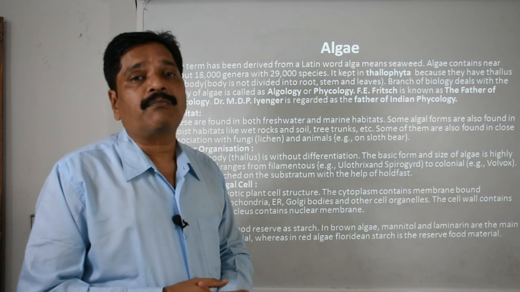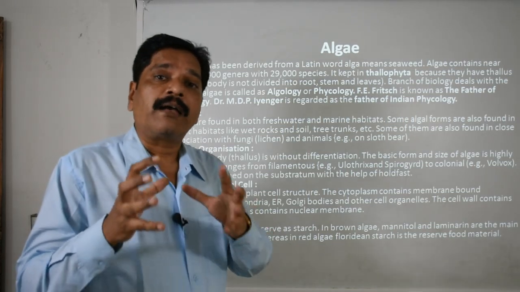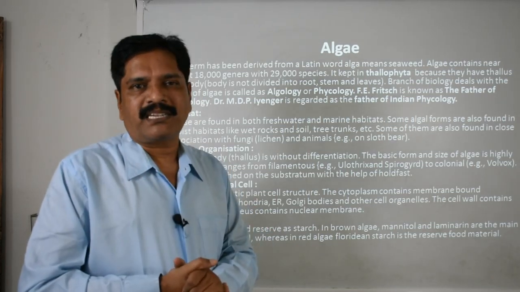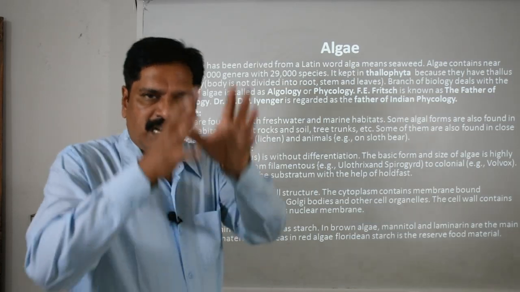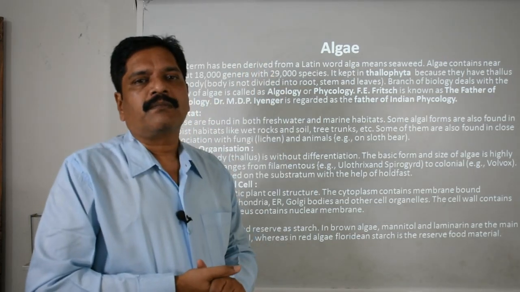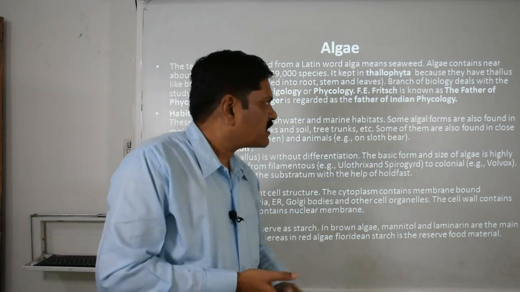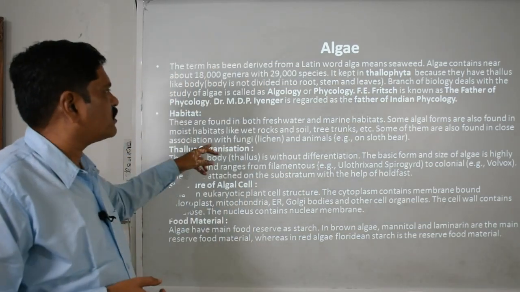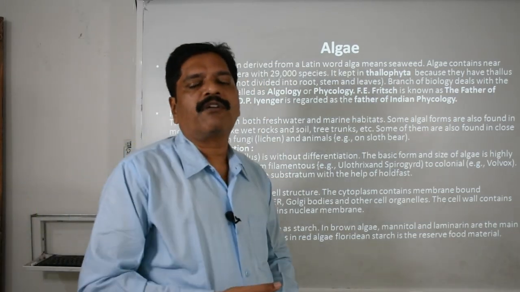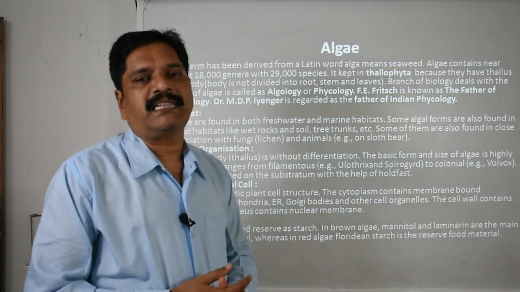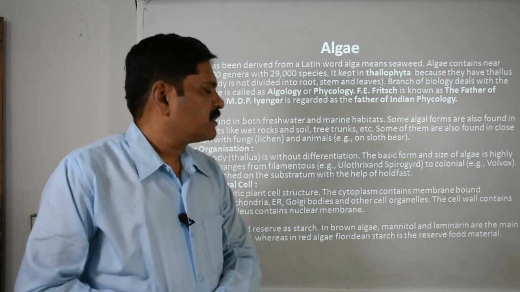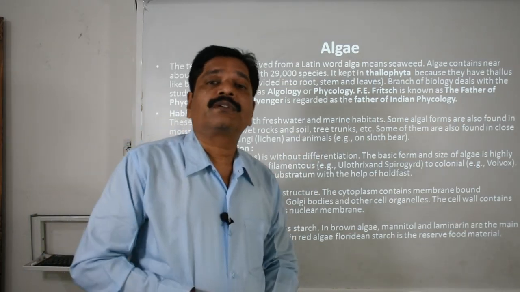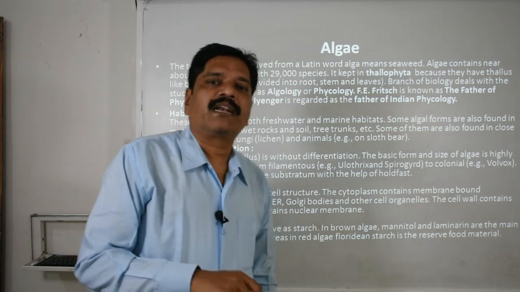From where do they get the moisture? From the absorbed water which is present in the dead part of the bark. Now, some of them are also found in close association with fungi. You are all well aware of the lichens, and you also remember the blue-green algae.